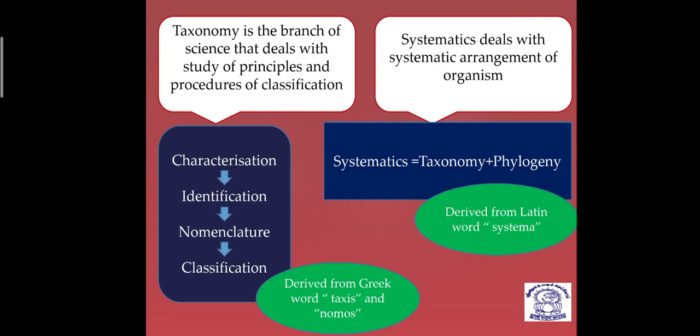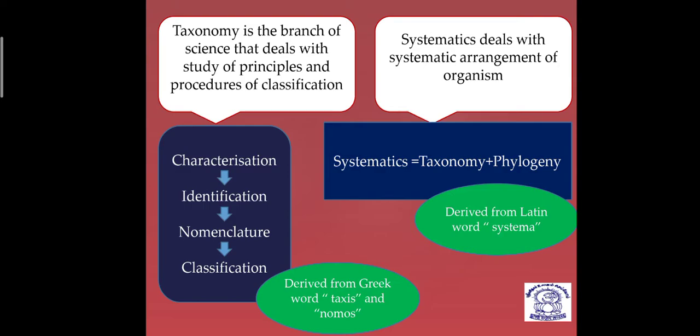This term systematics was given by Linnaeus, and taxonomy by A.P. de Candolle, as we have studied. The word systematics, as you can see in the green circle, is derived from the Latin word systema, and systema itself means a systematic arrangement of organisms.